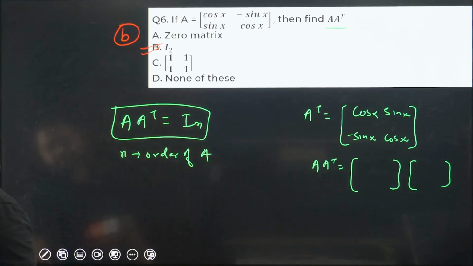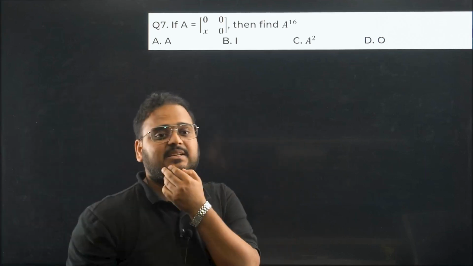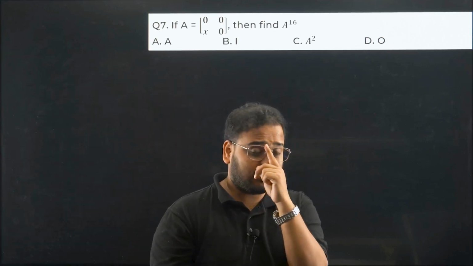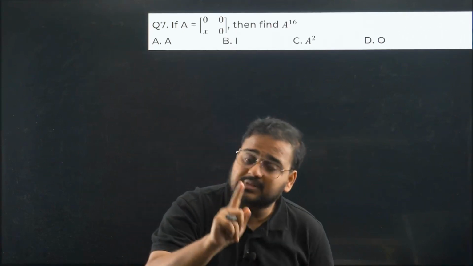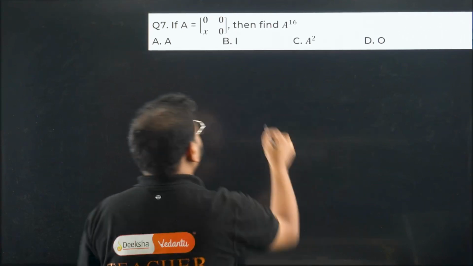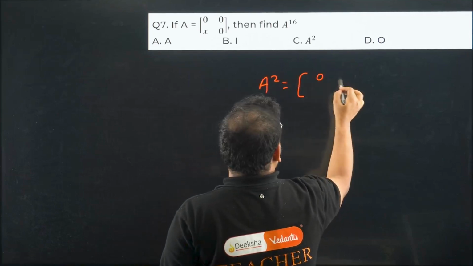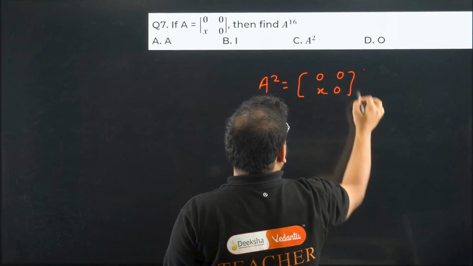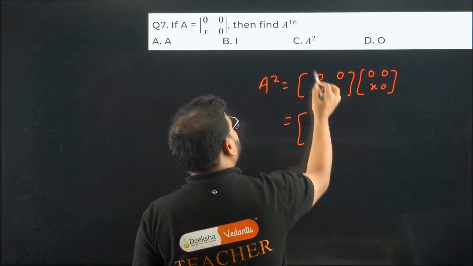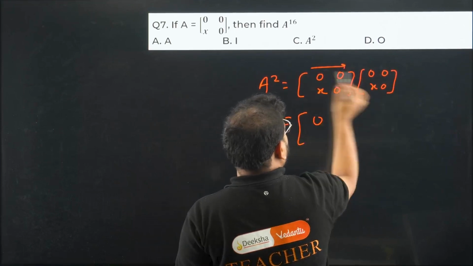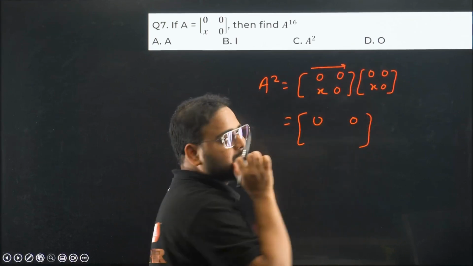Question number 7 now. If A is given to you and you're asked to find A16, what is the first thing to do? In all these kinds of questions, whether they say A1000, A2000, whatever it is, the first step is to find A square. From there you're going to get a property. 0, 0, x, 0, 0, 0, x, 0. Check this out. This you multiply to this, the answer is 0. To this, the answer is 0. Correct, no? Both are 0. Anything you multiply to that will be 0 only.